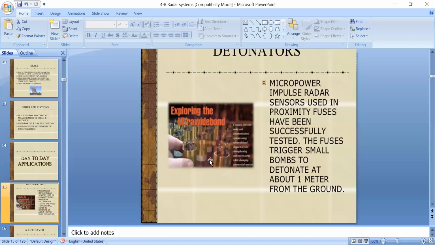These sensors are incorporated in these fuses, and they are used to trigger small bombs to detonate at about 1 meter from the ground. So to detonate bombs 1 meter from the ground, also we are using radar technology with micro power impulse radar sensors. Okay.